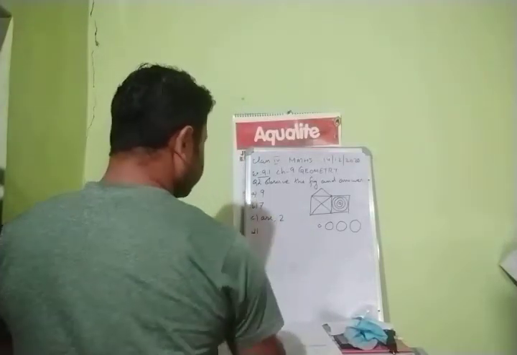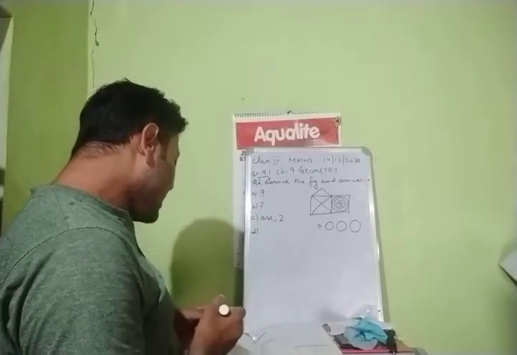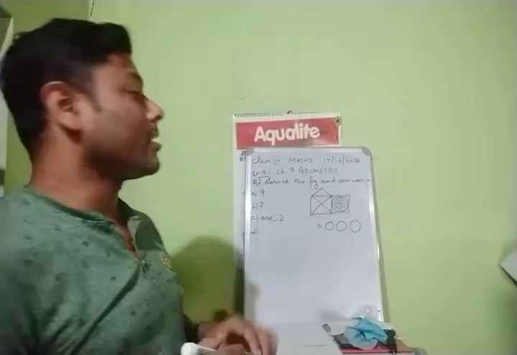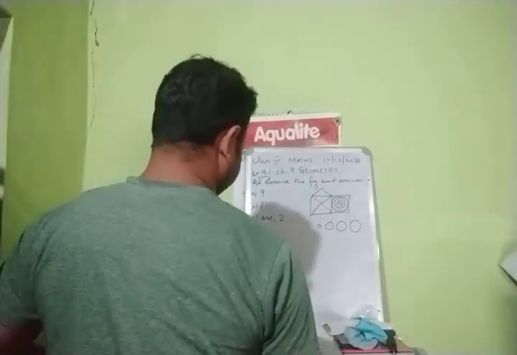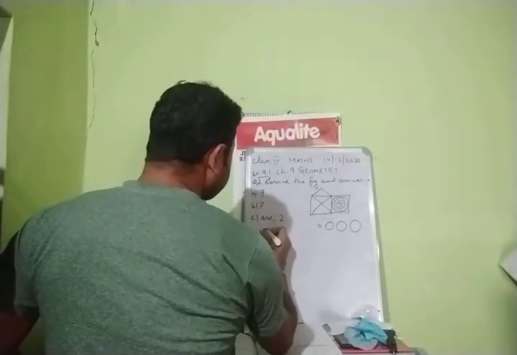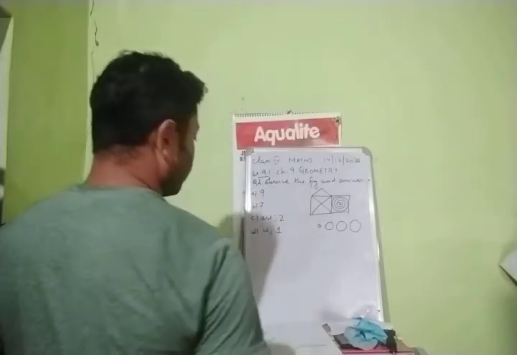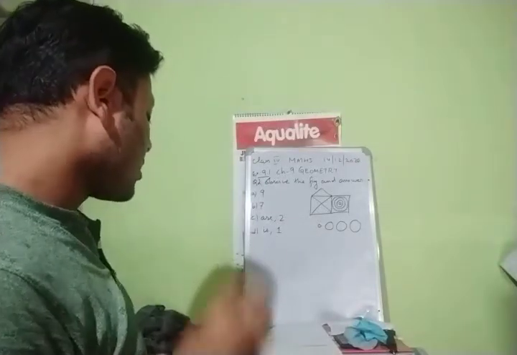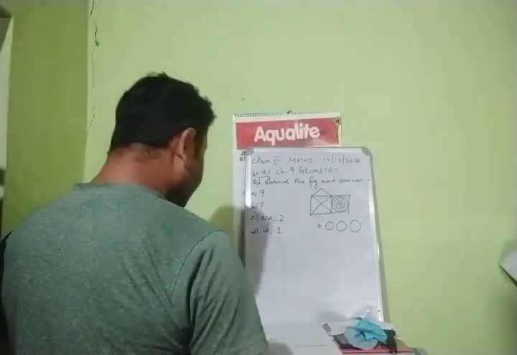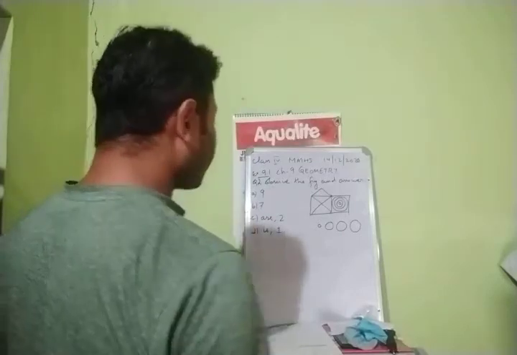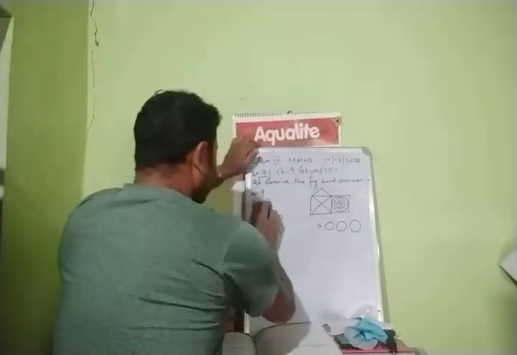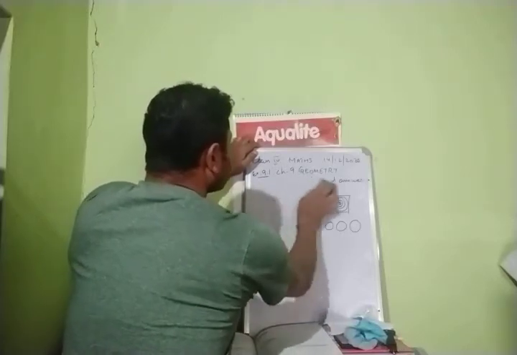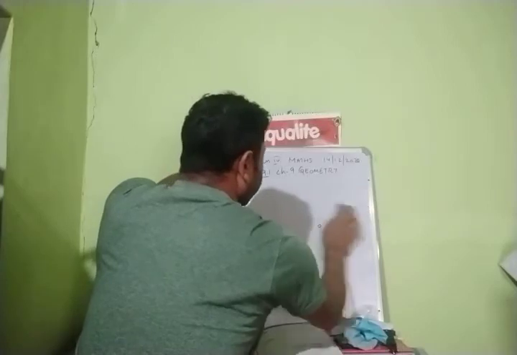Question number D. There is or are square in the figure. I can see only 1 square in the figure. Only 1. Okay. So first it will be "is" and second it will be only 1. Alright. Now this is your question number 2. Now we'll do question number 3. Question number 3 is very easy. Just take a scale and measure it.